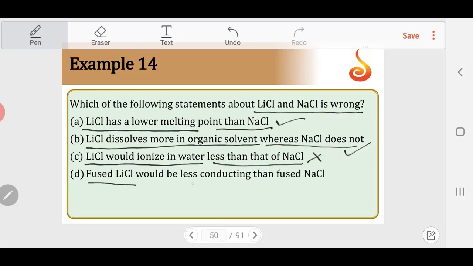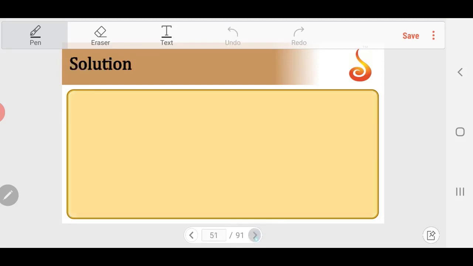Fused LiCl will be less conducting than NaCl. Because of higher covalency, in fused state, not hydrated state, the conductivity of Li plus and Cl minus would be less compared to NaCl. This is also correct statement. Because of higher degree of covalency in LiCl, the conductivity is relatively lesser. So option C is the wrong statement among the given options.